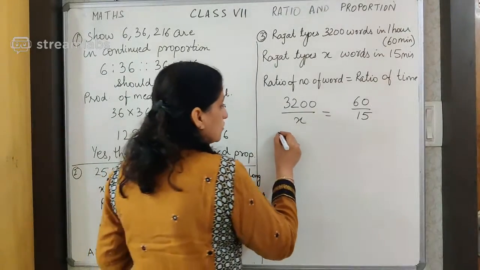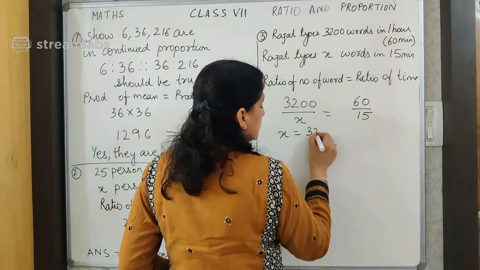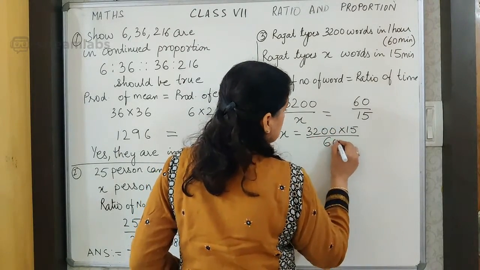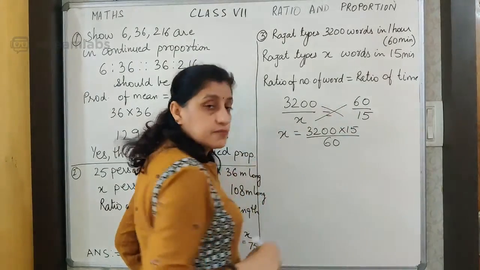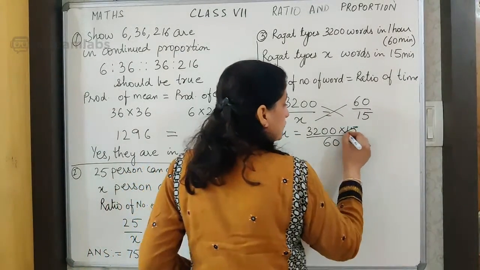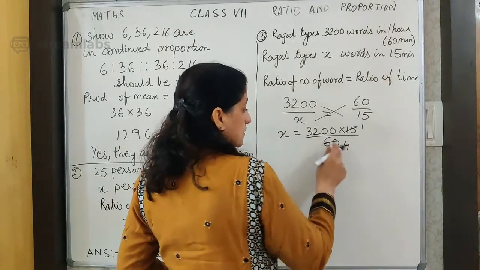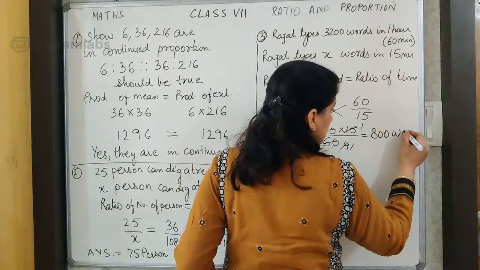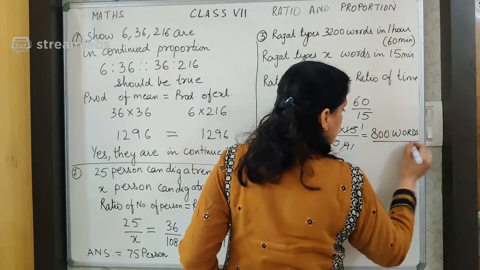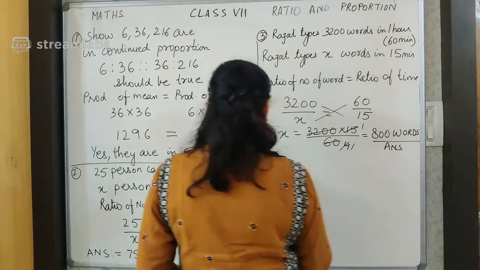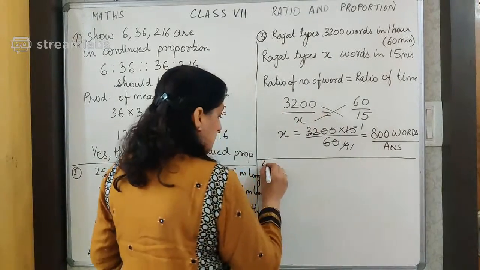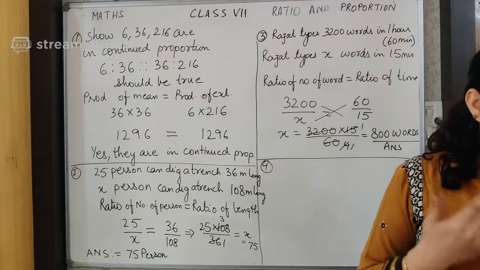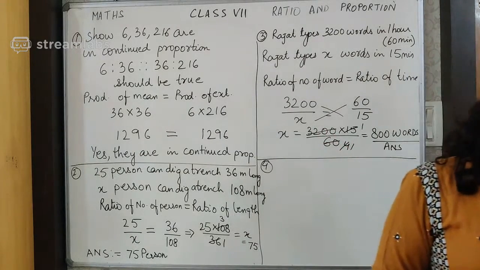Now we go to solve this. X is equal to 3200 into 15 upon 60. This is cross multiplication. I have taught you cross multiplication earlier as well. So 15 ones are 15, and 4s are 60. 8 4s are 32, is equal to 800 words becomes the answer. Right children, this is the answer. Is it clear? I hope you all are understanding. This becomes a simple way of solving the question using the method of proportion.